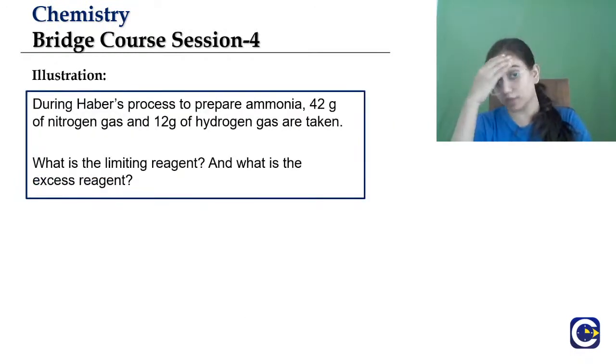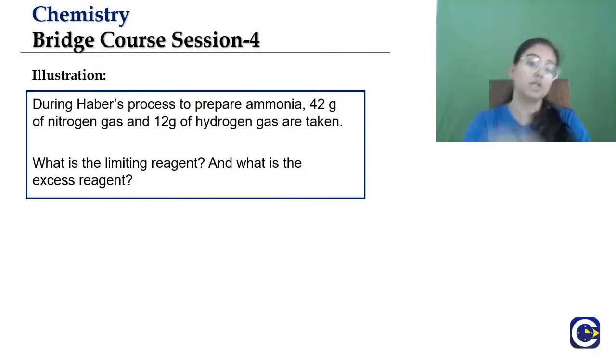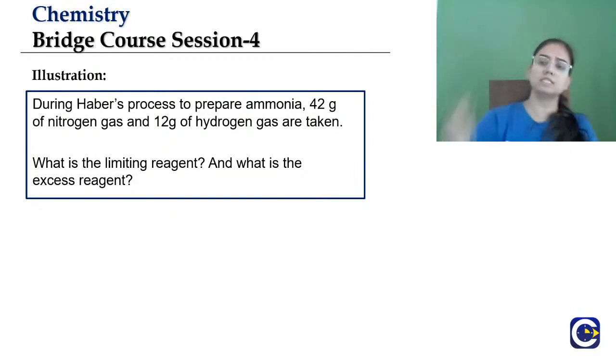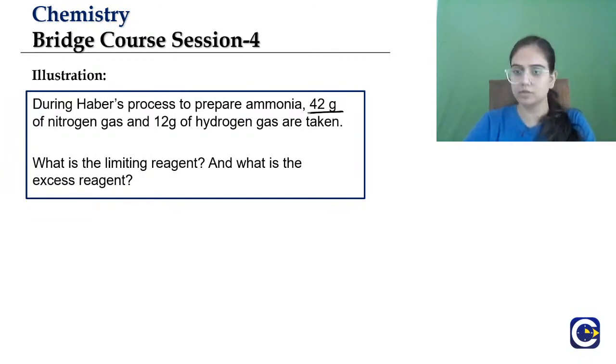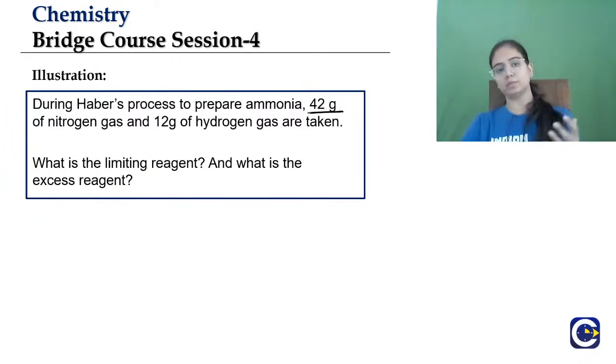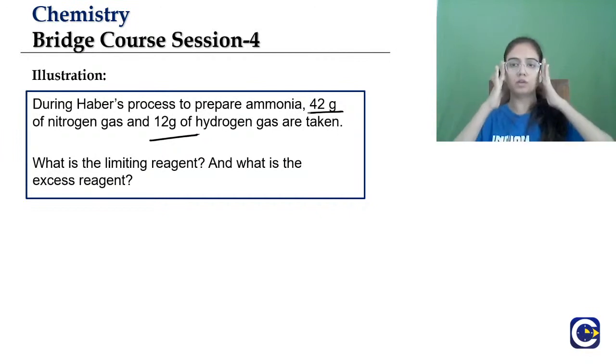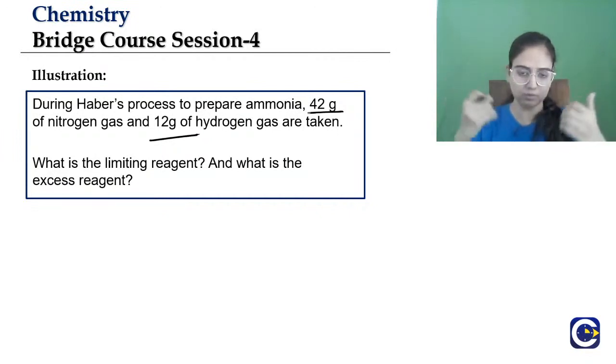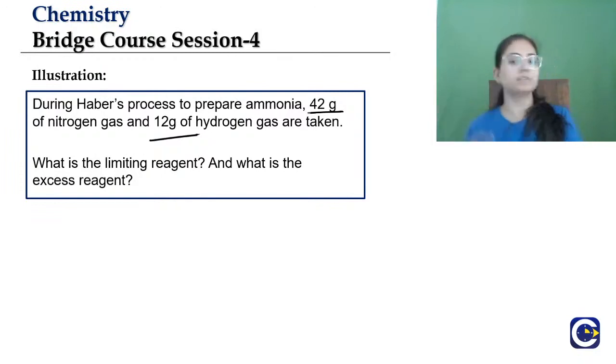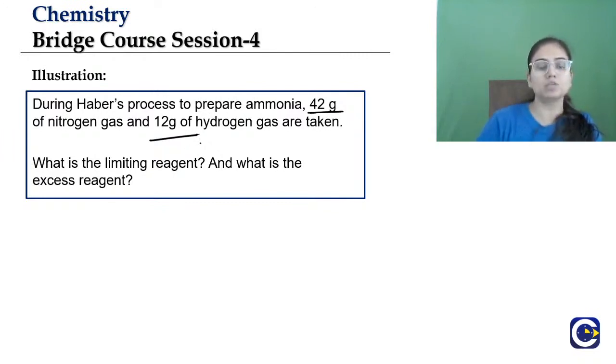Now we have a question. Before you read the question, just see that you have grams, which means mass is given. Two kinds of questions may be there: either you have been given number of moles, or you have been given amounts. So you just have to see whether we have to find with respect to amount or with respect to moles. That is it. So let us see, this reaction is the Haber process.